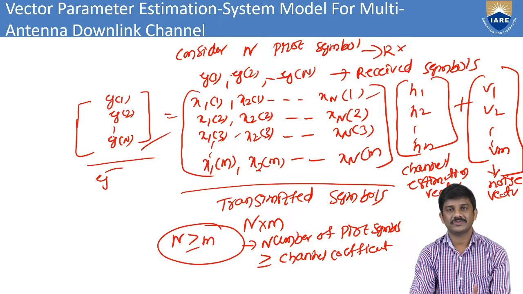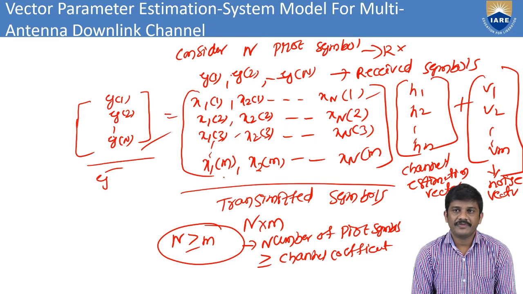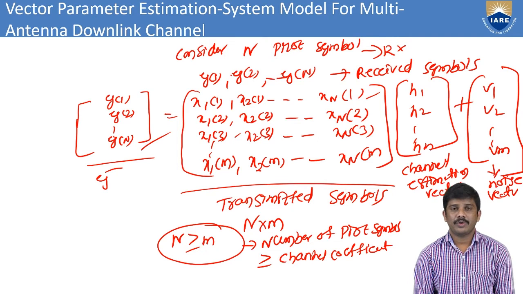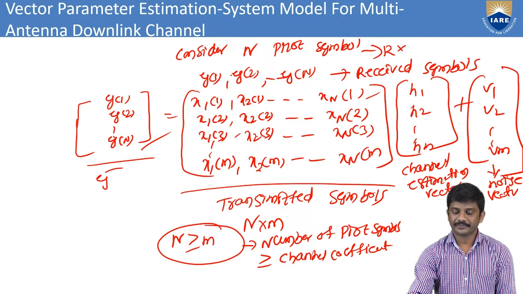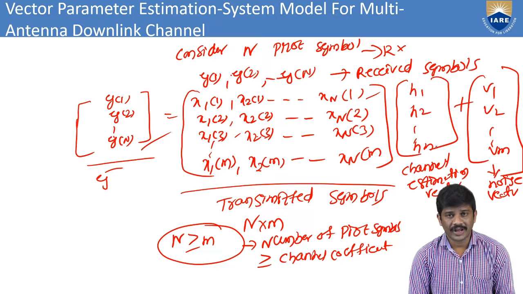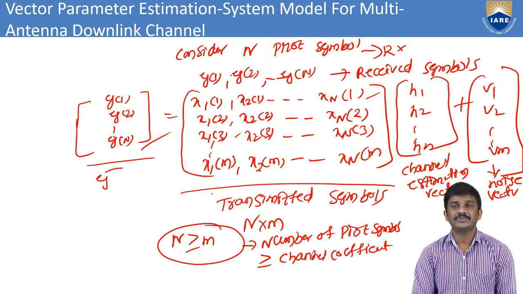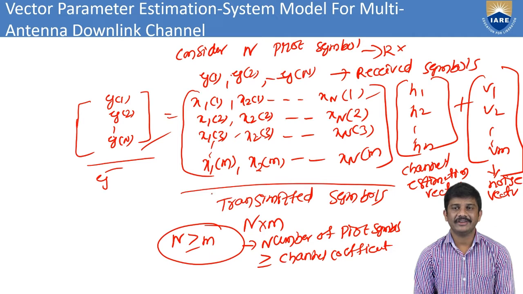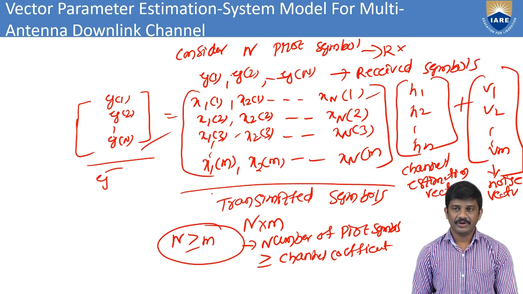Coming to the next one, x1 of 2 and x2 of 2. These are the different symbols, like x1 of m, x2 of m, and so on. Here again I can write the corresponding channel parameter vector, that is h1, h2, so on hm. Plus again we add the noise vector, that is v1, v2, so on vm. Here this is the transmitted symbol matrix, this is the channel estimation vector, this is the noise vector. Here I can have the condition n greater than or equal to m, that is, the number of pilot symbols is greater than or equal to the number of channel coefficients.